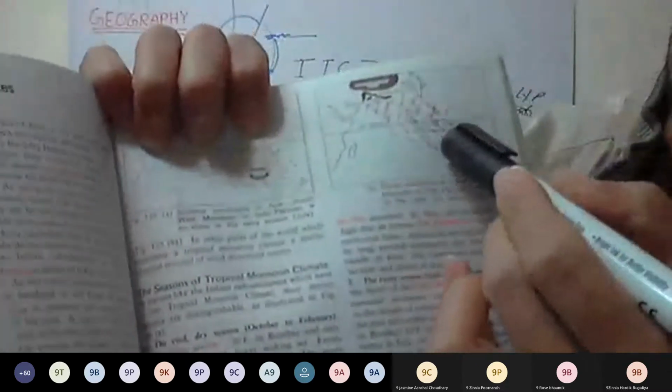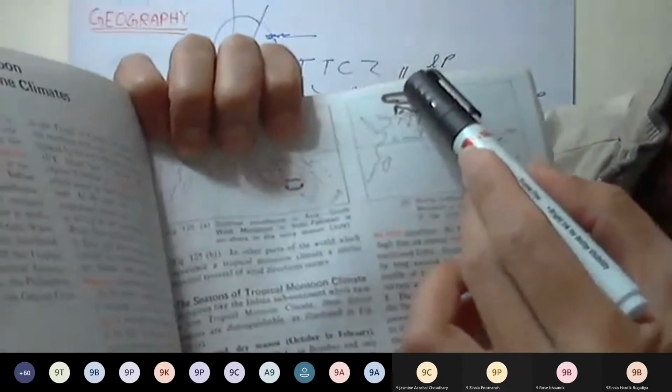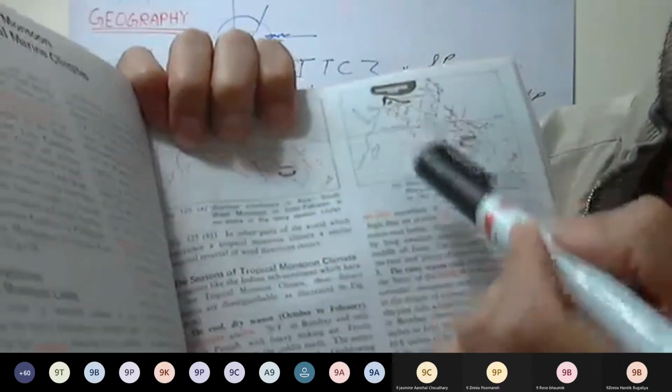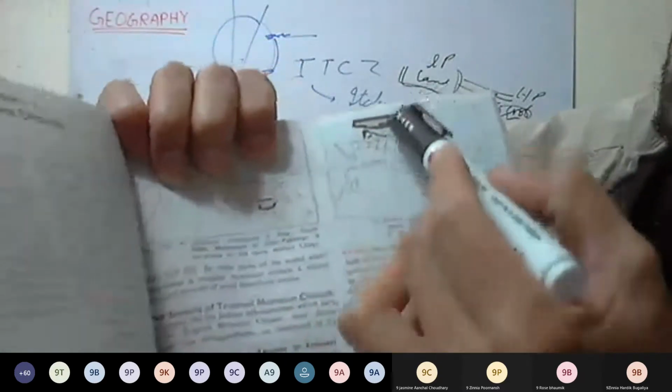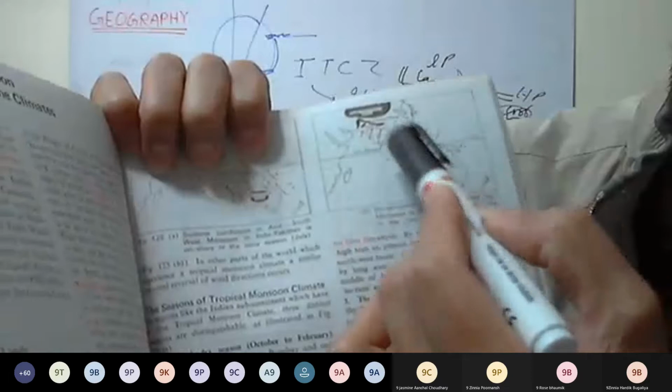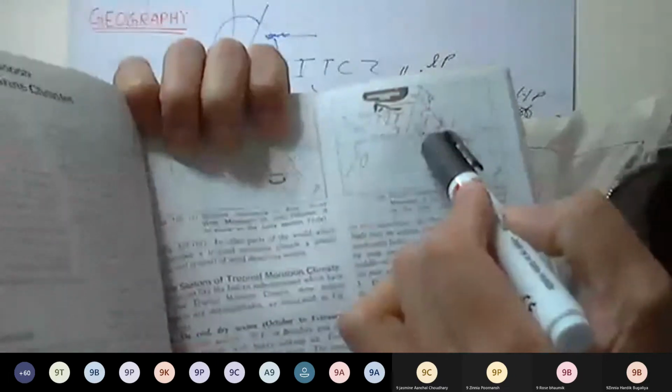Low pressure develops here in the Australia, and here high pressure in the Himalayas. So now winds will blow. These are northeast winds, and afterwards they get deflected. This is clear?